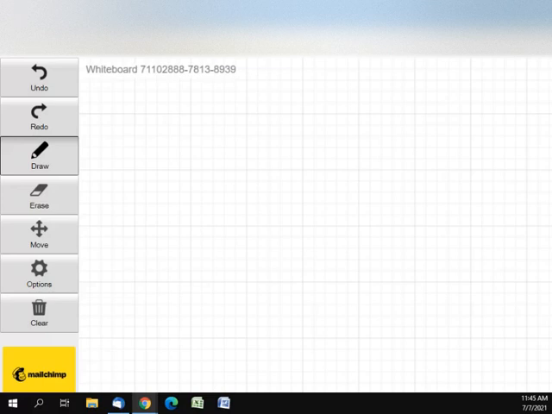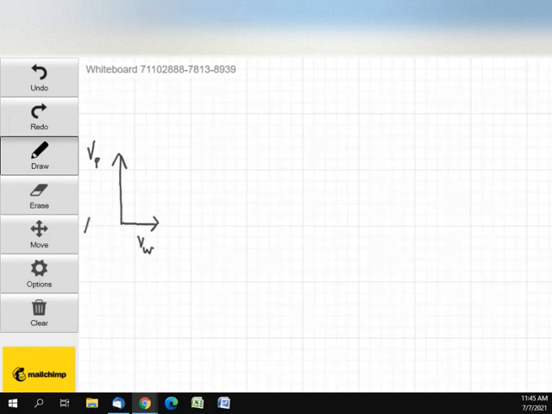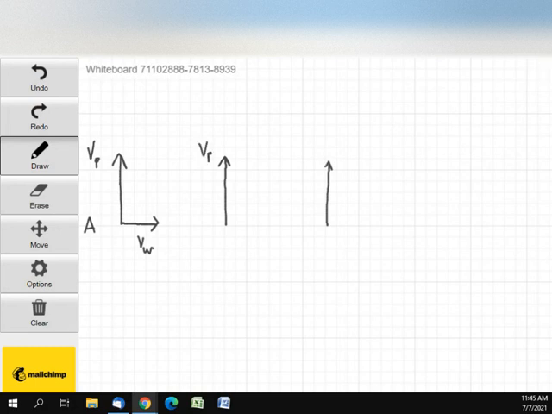All right, I'm going to draw the vectors. There's the speed of the plane vector, and there's the wind vector for plane A. For plane B, they all have the plane speed vector that's the same. I'm going to try to draw it exactly the same on all of them. Didn't do quite as good on that last one.